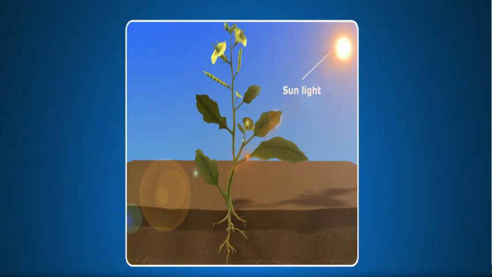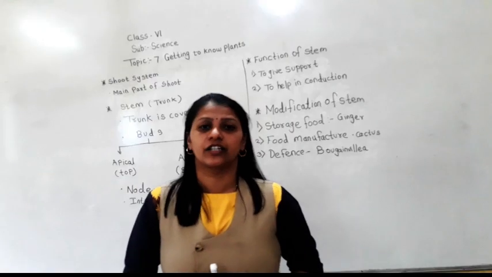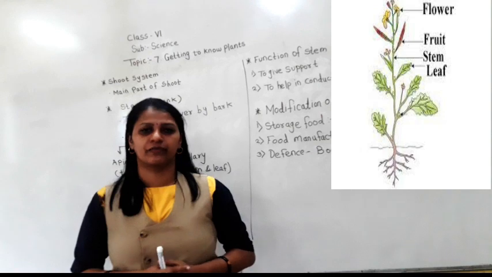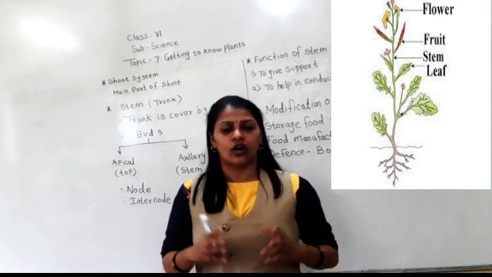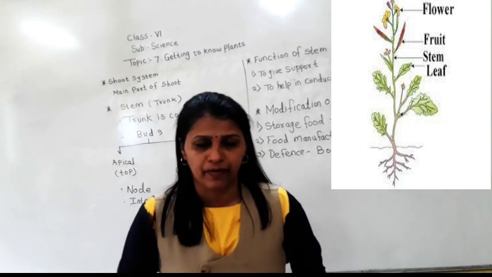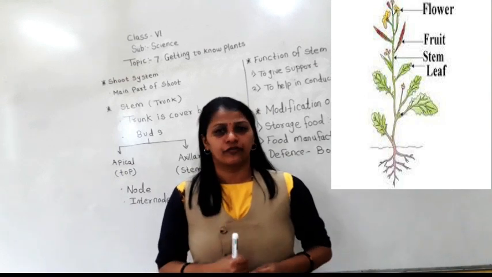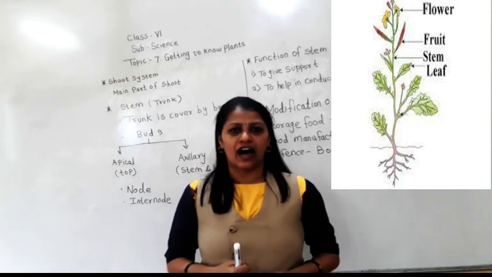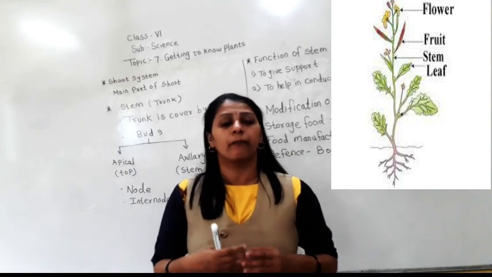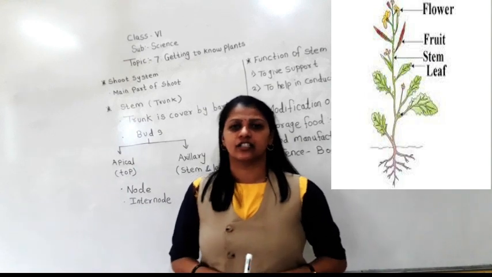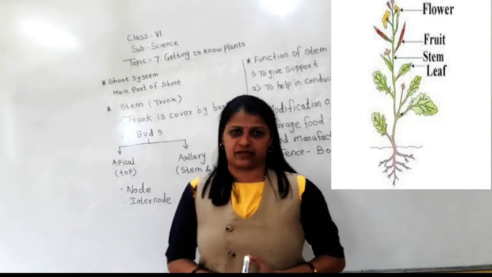Now you can see this picture where you can see the different parts of the shoot system. In a shoot system we can see different parts such as fruit, flower, leaves, buds.